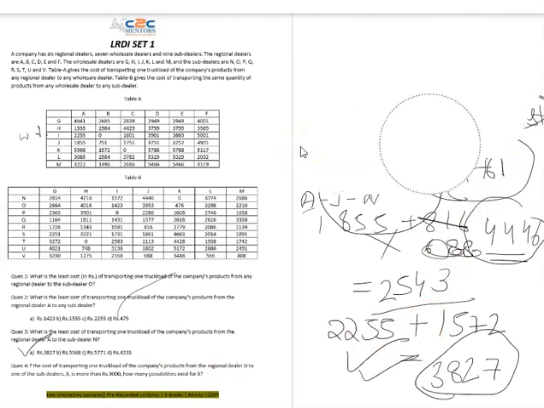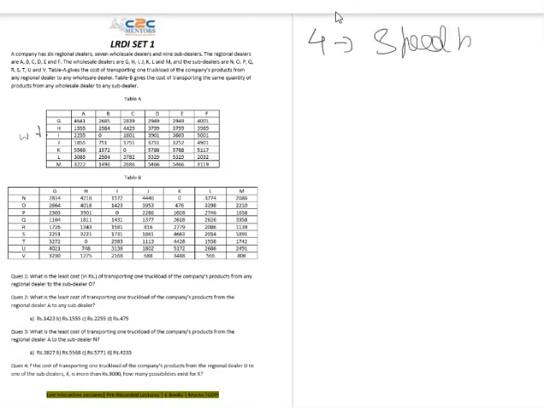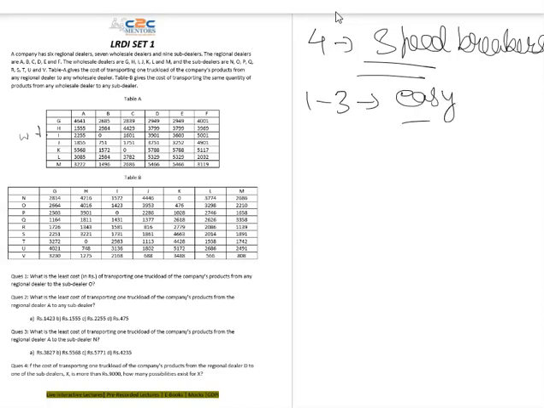So now let's jump to the last question for the day. I will rate this set as easy, because 3 questions were doable in this set if you have thought it through. The fourth question is a speed breaker question. Now I'll tell you what is different. Questions 1 to 3 were pretty easy, you can directly get them, you can get 9 marks, and move to the other set.